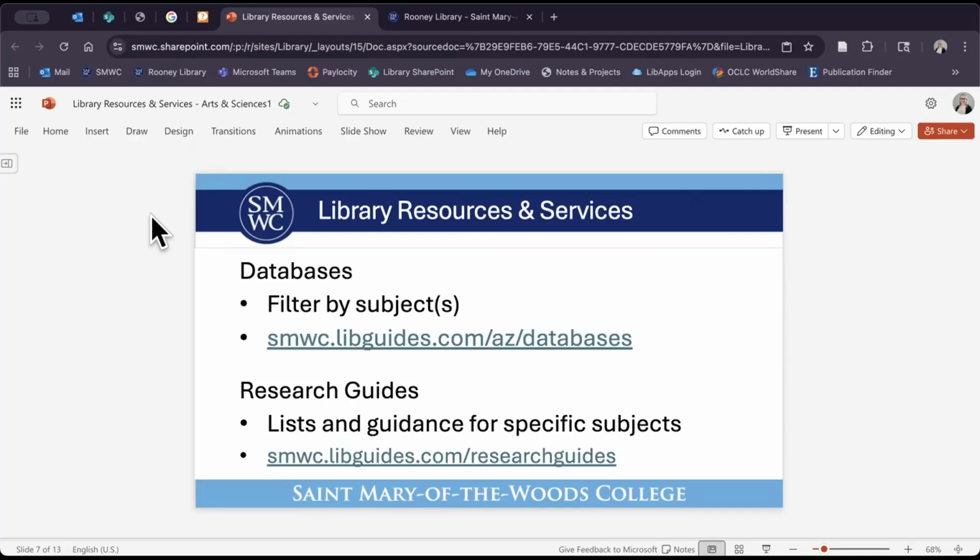So the first thing that we're going to look at is databases. If you aren't familiar with databases, they are pretty much an organized collection of data. I like to think of our library database as kind of like an academic Google. It's a place where you can look to find articles, ebooks, video, theses, all kinds of resources that you would need for your research. Now, one thing that people don't know is that we have subject-specific databases.